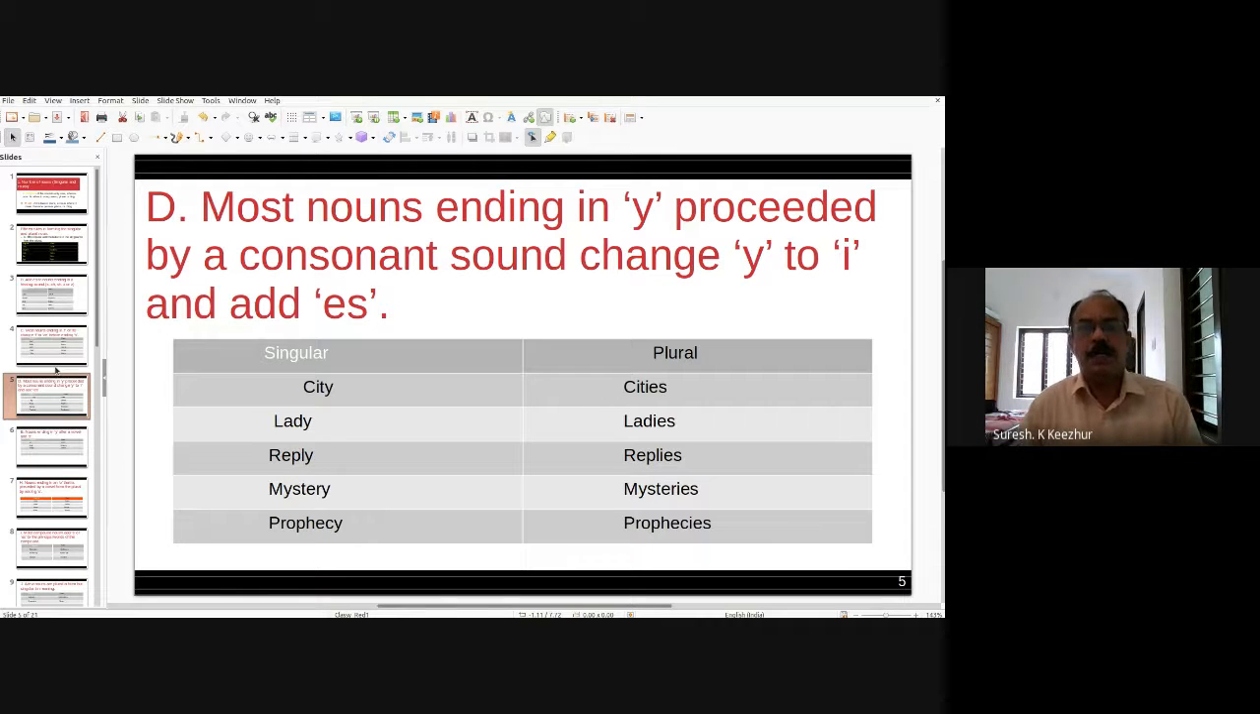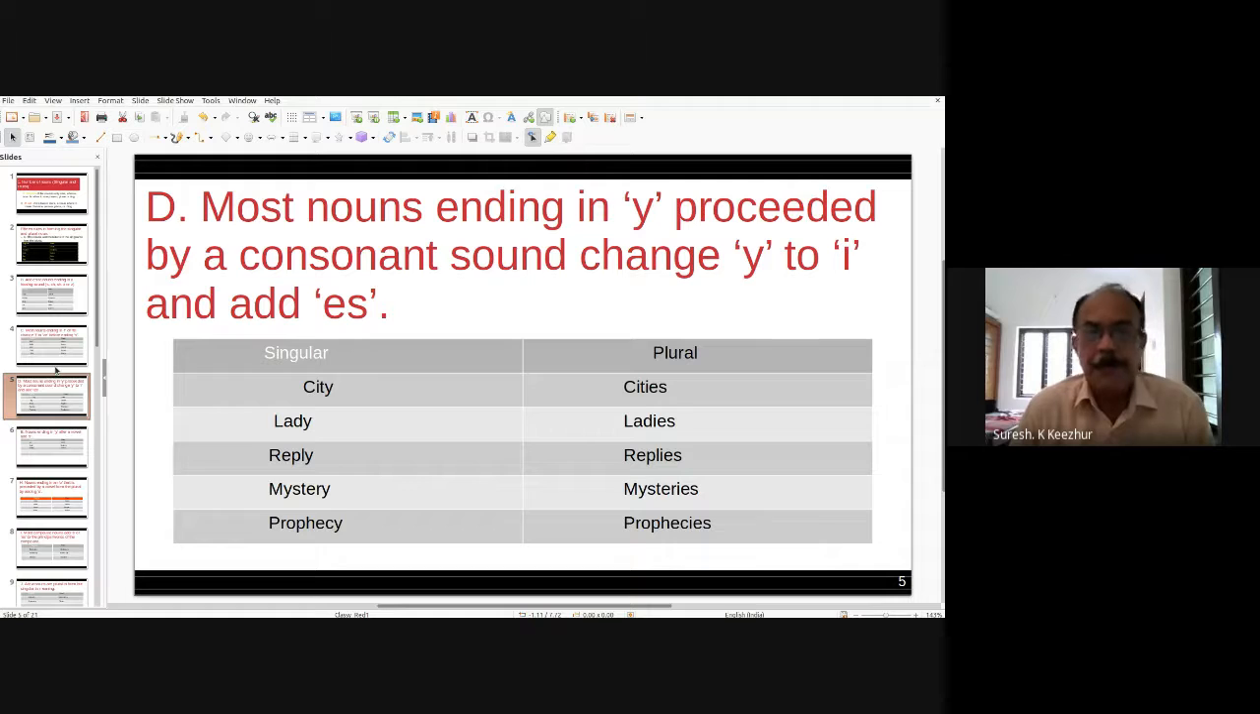Next, most nouns ending in Y preceded by a consonant sound. Change Y to I and add es. You add es to form the plural.